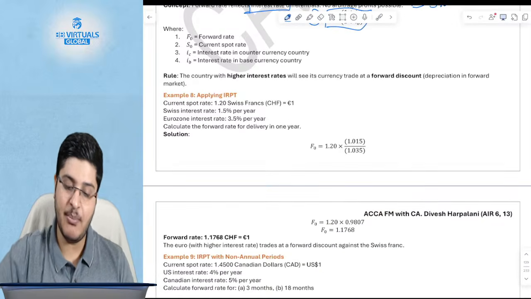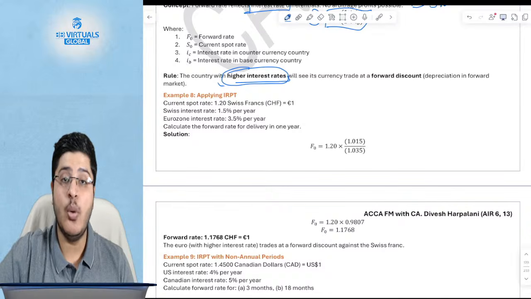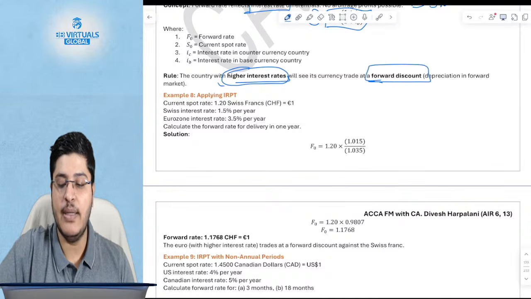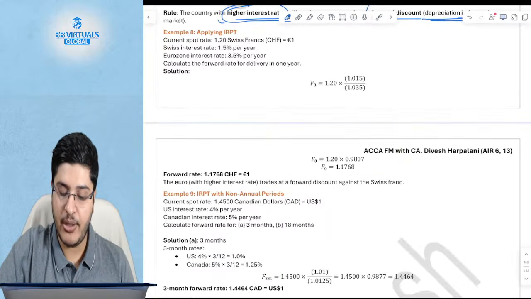Let's look at another example. Again, the same logic as inflation rates. The currency with the higher interest rates will always trade at a forward discount. What does it mean effectively? It will always depreciate.